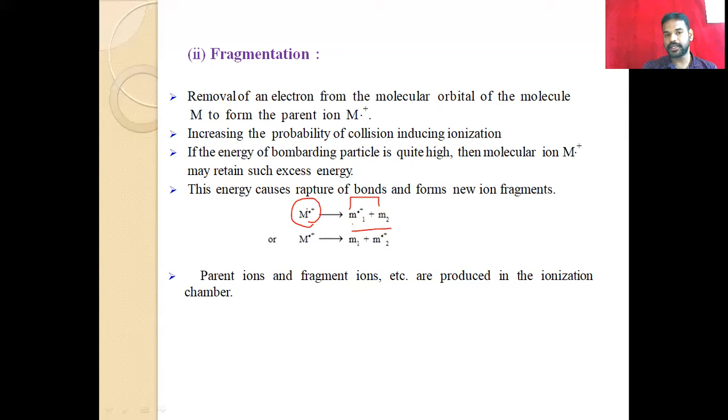The charge of the parental ion transfers to one of the fragments: m1 gets the plus charge, or in the second reaction, m2 has the plus charge. So this is the concept. The parent ion and fragment ions are produced in the ionization chamber. After the supply of excess energy from the bombarding, the parental ion gives fragments and other products also.